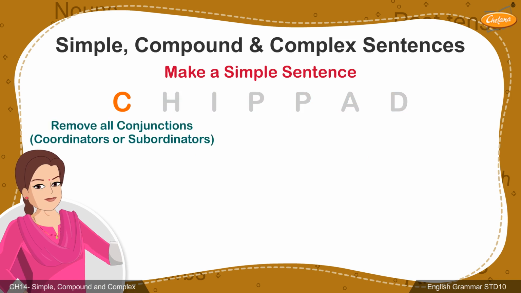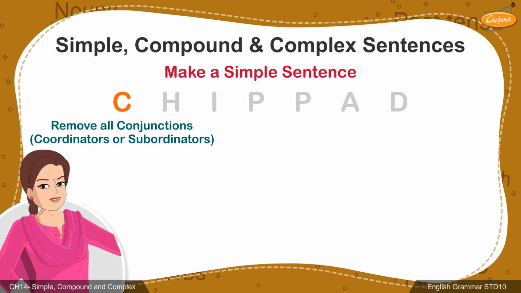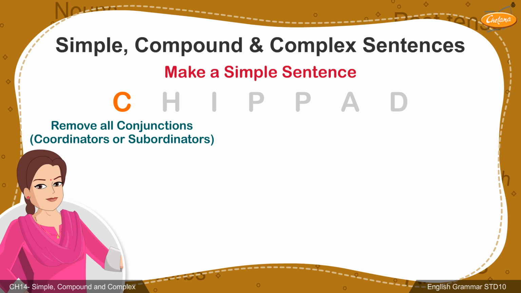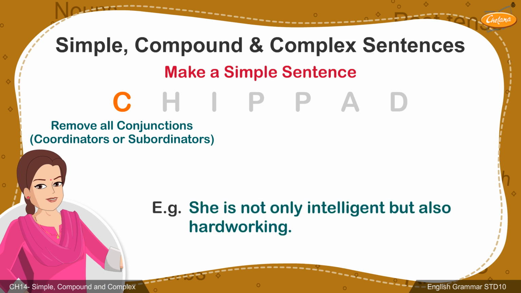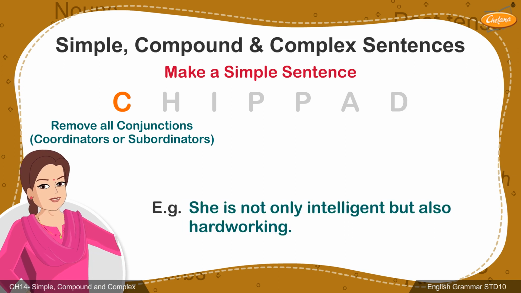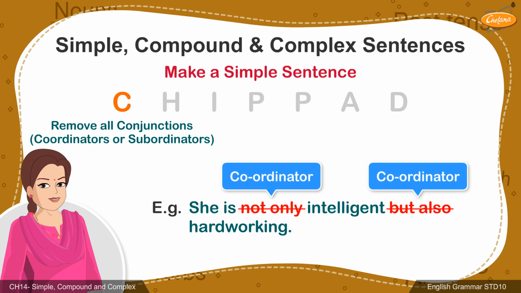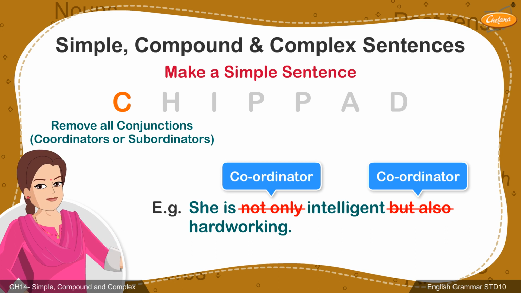C stands for removing all kinds of conjunctions like coordinators or subordinators from the original sentence. Suppose you are given a sentence, she is not only intelligent but also hardworking. Here, not only and but also is a coordinator, therefore it must be removed and the two sentences must be combined without changing its meaning.